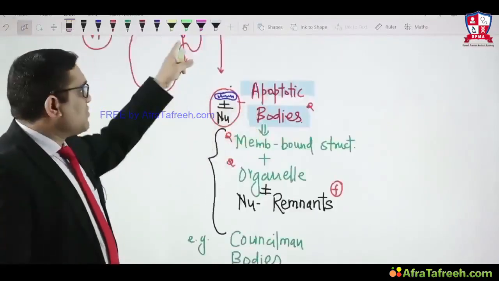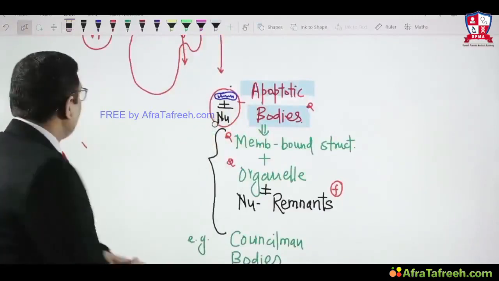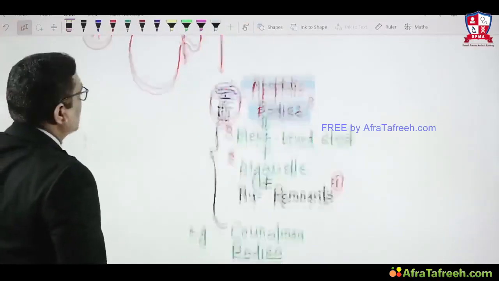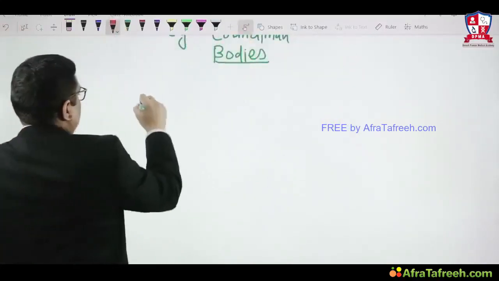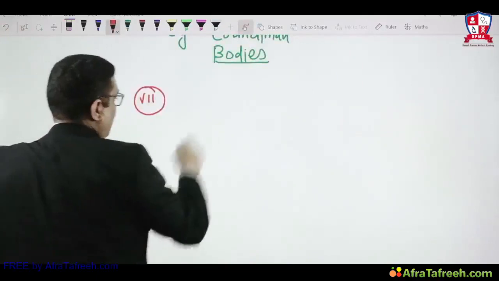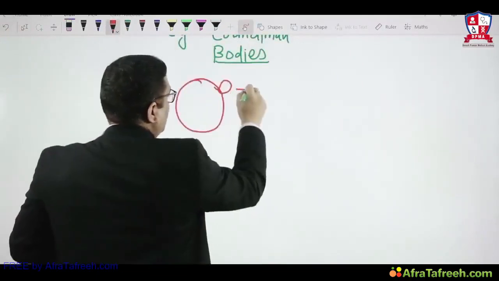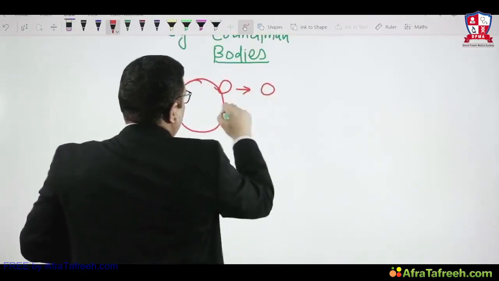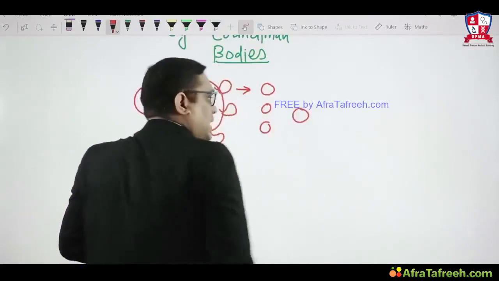So one by one, apoptotic bodies will separate. They will detach from the parent cell, and the last step of phagocytosis will happen. So now I am going to explain the last step, the seventh one, right? As I said, bleb formation, and this is how they will form numerous blebs, and all these blebs will be converted into apoptotic bodies.